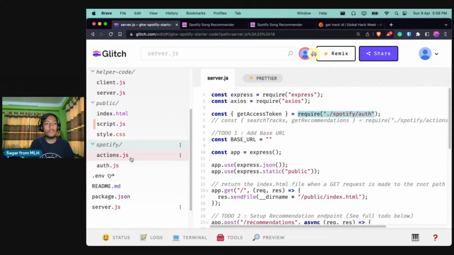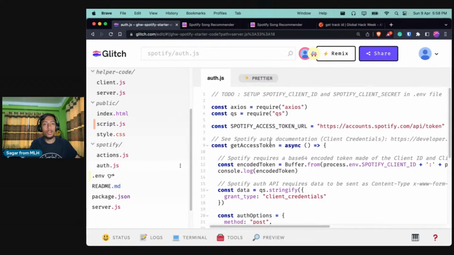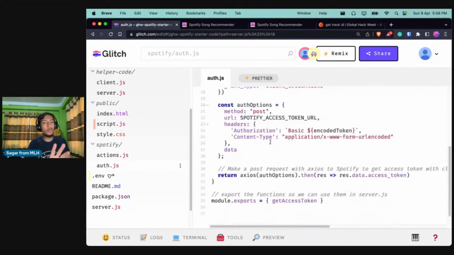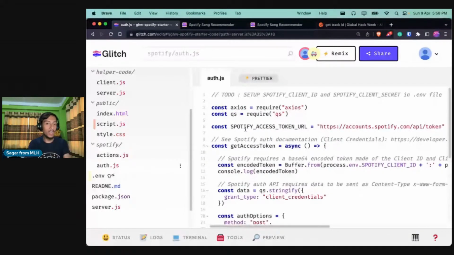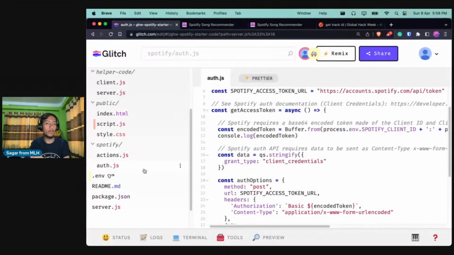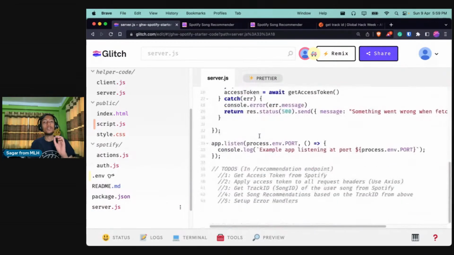If you go to the Spotify folder, you will be able to see the auth.js file over here. And you don't need to worry about this. We will be going through this afterwards. You don't need to worry about how we are getting the token for now, and I will be explaining that in a bit.